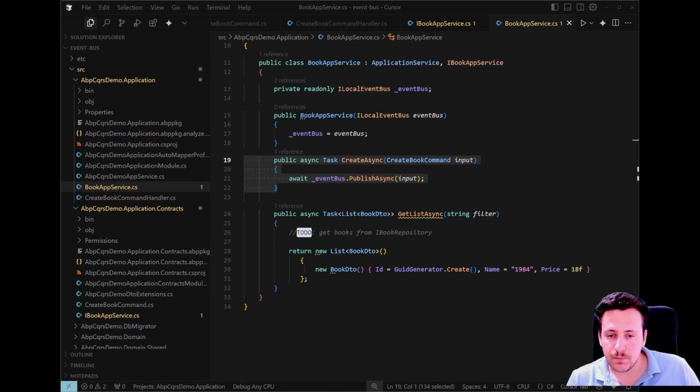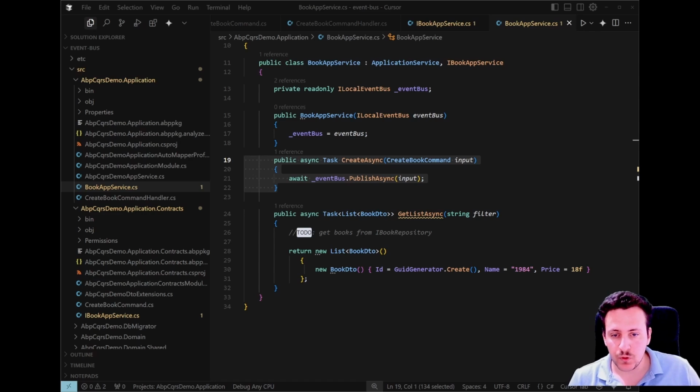Okay, that is why in our example, we handled queries like this get list async method directly in the application service. So to summarize, commands are a perfect fit for ABP's local event bus system. It is decoupled one way and works great for pushing changes into the system. And queries on the other end typically need to return data. And since ABP's local event bus system is not designed that way, it is a fire and forget system. It is best to handle your use cases in the application service implementation in the related class.